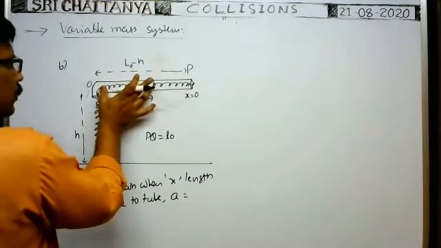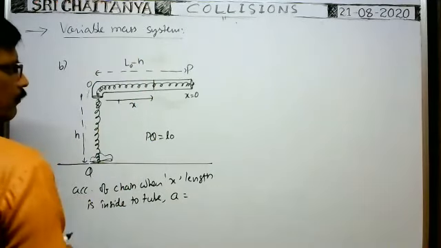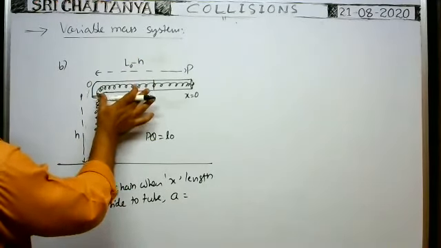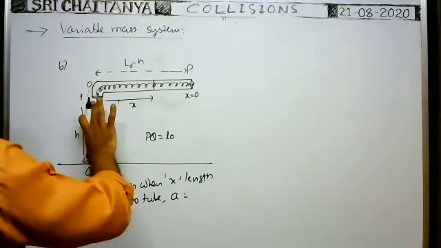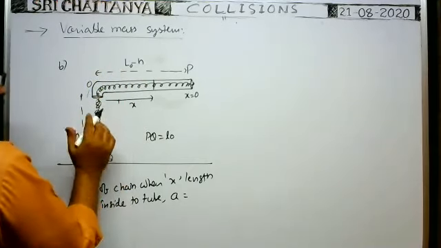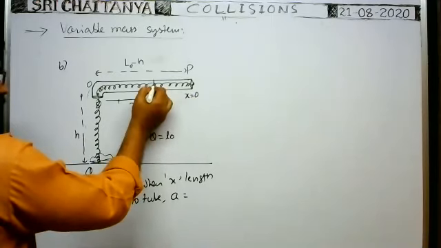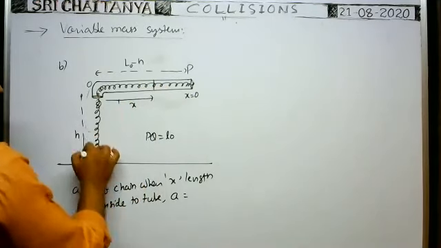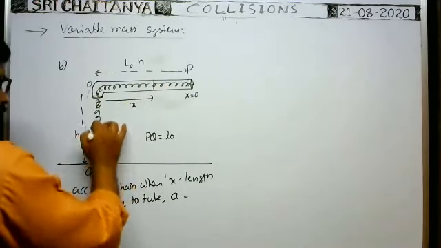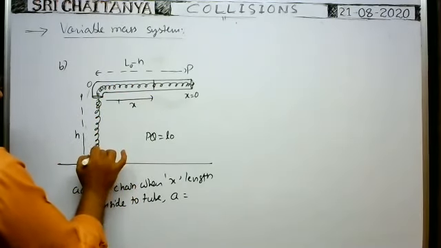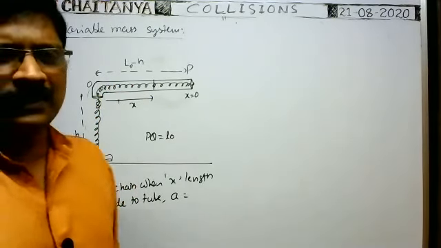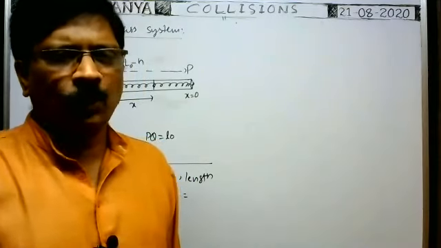But the remaining length of the chain in the tube is say x, and this length is H. So at the instant whenever this end of the chain lies here, the weight of this hanging part pulls this entire chain from this end to this end, no? Have you followed now, Baladitya?